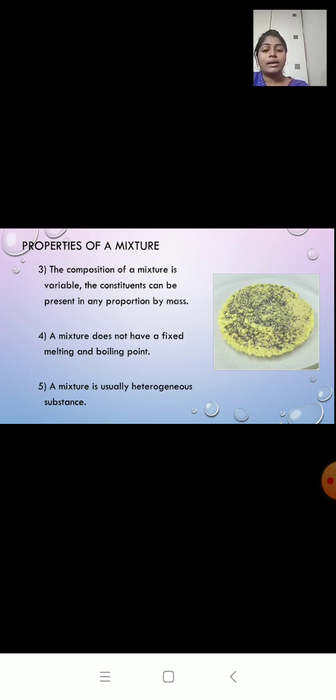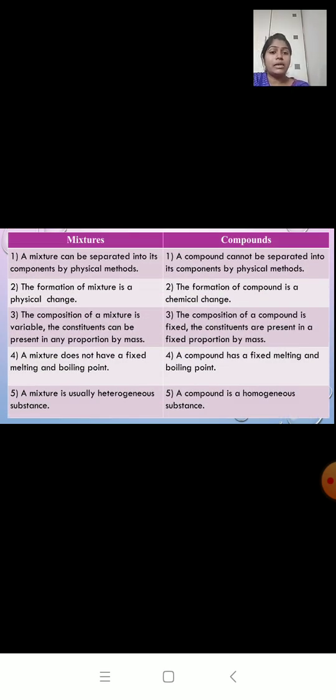Now I will compare the properties of both mixture and compound. The first comparison is, in mixture we can separate the components by physical method, and in compound we cannot separate the components by physical method. Second comparison, formation of mixture is a physical change, and in compound it is a chemical change.